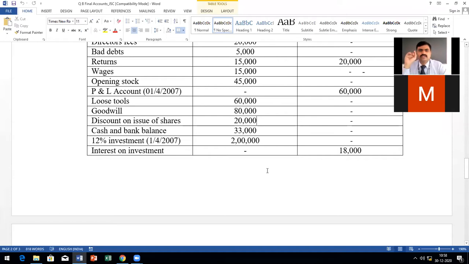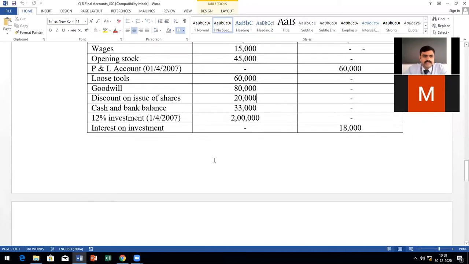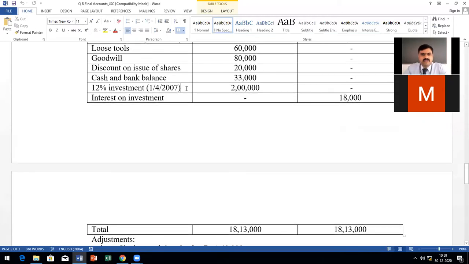Okay, so discount on issue of shares is a miscellaneous expense which is incurred at the beginning of the company, when they started the company and issued the shares for the first time, when they went to the equity market for the first time to raise the capital. So you can show it as an asset for a few years. So this is discount on issue of shares. And investment, we will write investment.